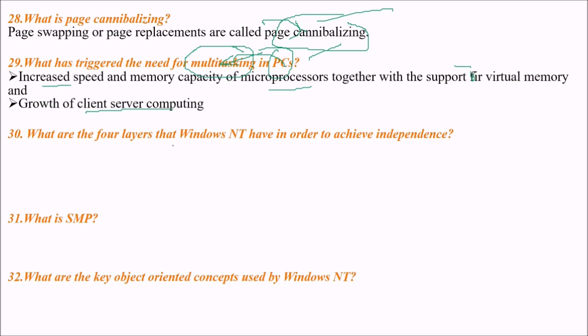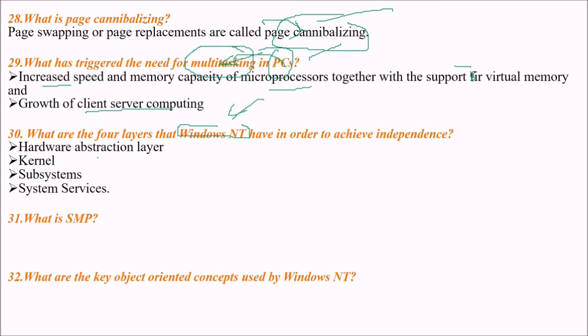What are the four layers that Windows NT has? We are talking about Windows NT because it's a landmark OS. In order to achieve independence, these are the four layers: hardware abstraction layer, kernel, subsystem, and system services.